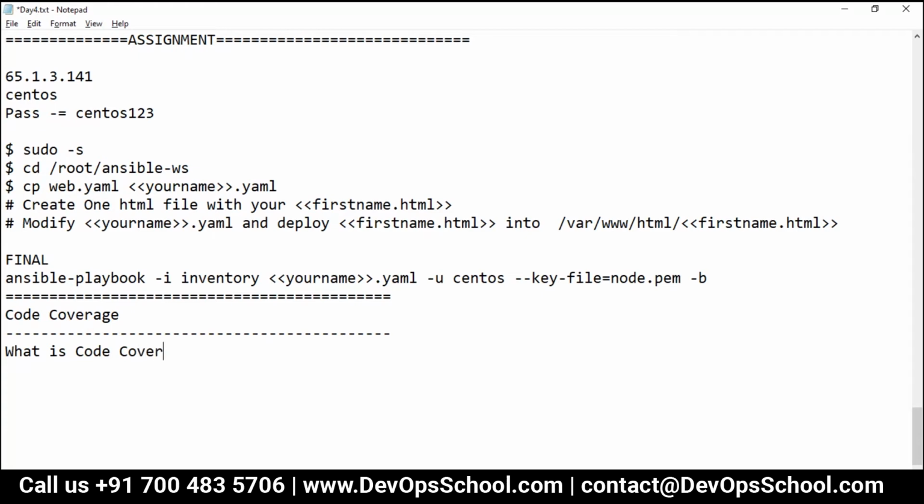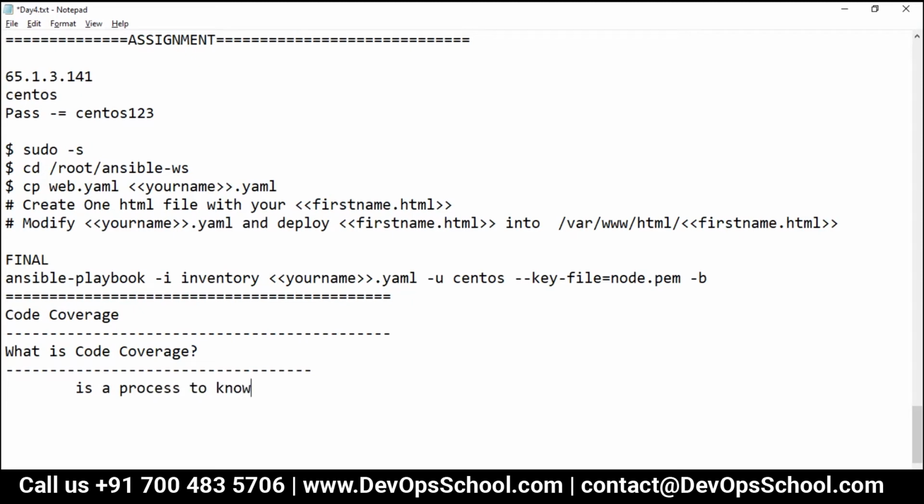Basically, this is being used most of the time by the release manager. So what is code coverage?